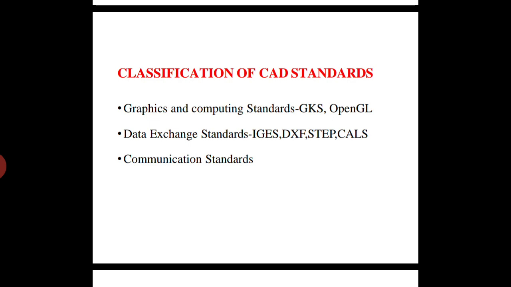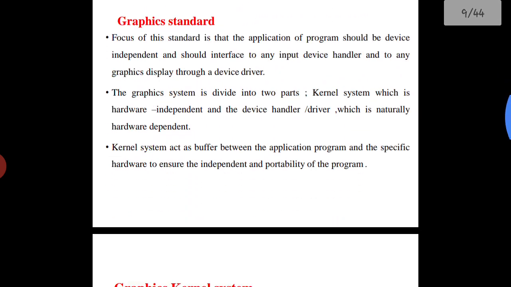Classification of CAD standards. Basically there are 3 basic types. One is graphics and computer graphics, GKS, OpenGL. Second one is data exchange standards. Third one is communication standards. Graphic standards.